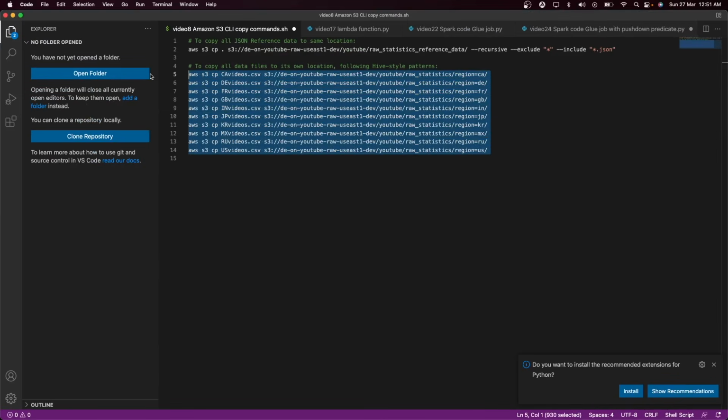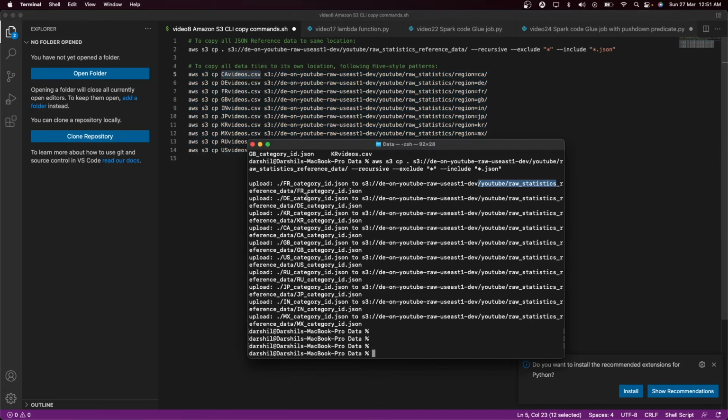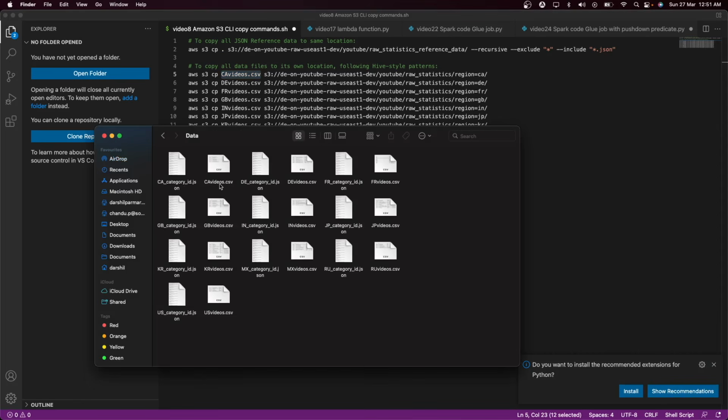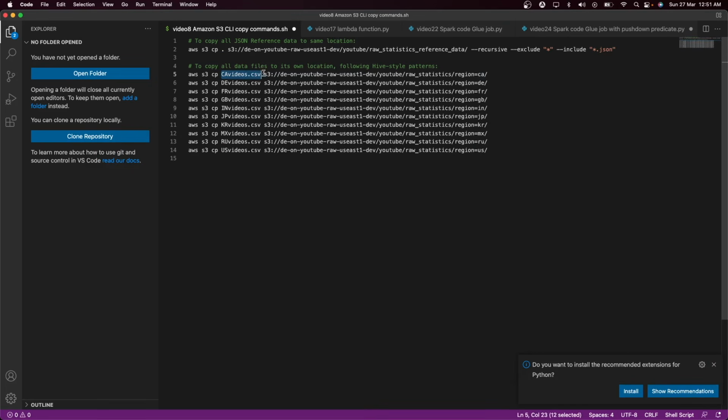What this is doing is the same. It is using the AWS copy command and the same file names. As you can see, ca-videos.csv is available in our file folder. So the CA video CSV, then the DE video CSV, just like that I'm using all of these files, and then providing my S3 path where I want to store this data. For each and every region, I'm storing that region's data.